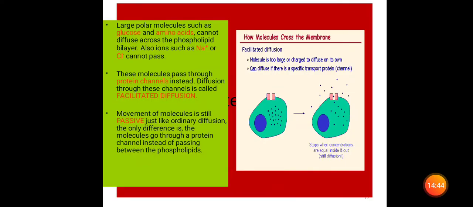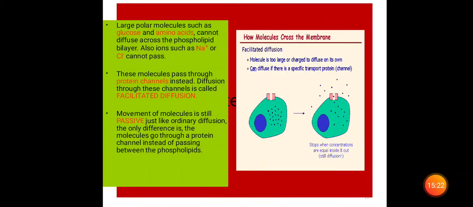So here the movement of molecules is still passive, because it still doesn't require any energy to make molecules pass across the membrane. Even though it is facilitated diffusion, it is passive, like ordinary diffusion. The only difference is that the molecules go through the help of a protein channel instead of passing between the phospholipids. And the right side picture shows how molecules cross the membrane.